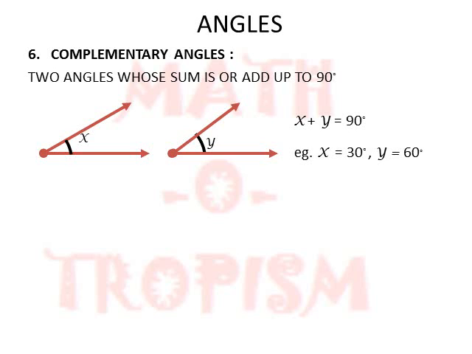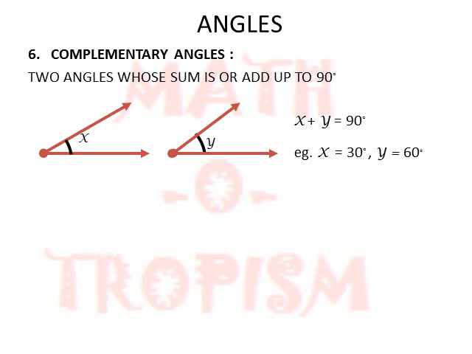If x plus y is equal to 90 degrees, then these two angles are called complementary angles. So for example, if x is 30 degrees and y is 60 degrees, then 30 plus 60 gives me 90. So we can call the 30 degree angle and 60 degree angle complementary angles.